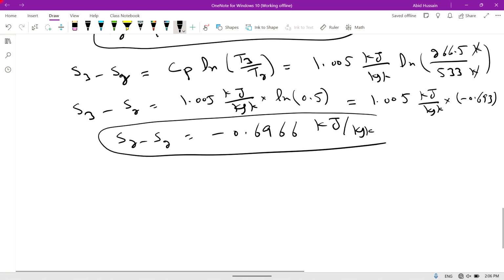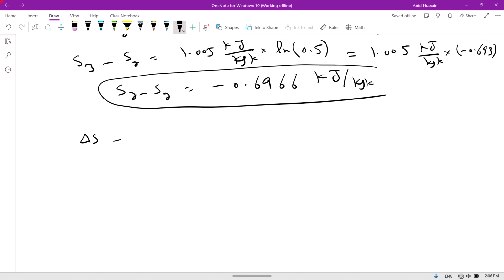Now the overall change of entropy is equal to S2 minus S1 plus S3 minus S2.